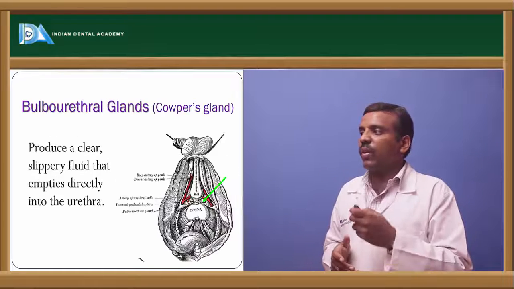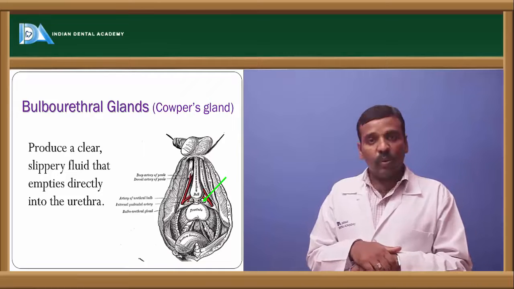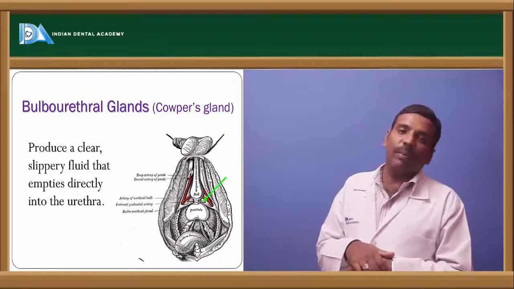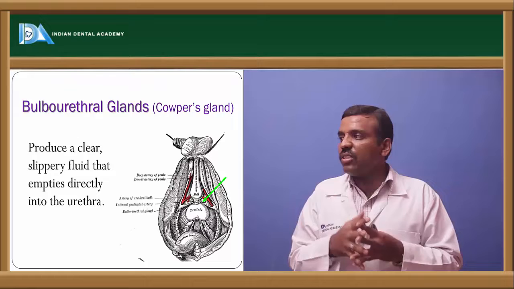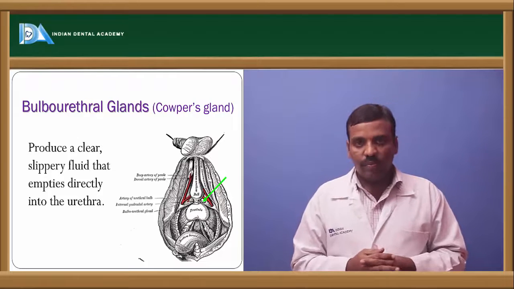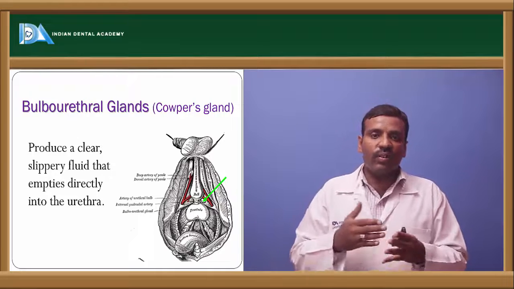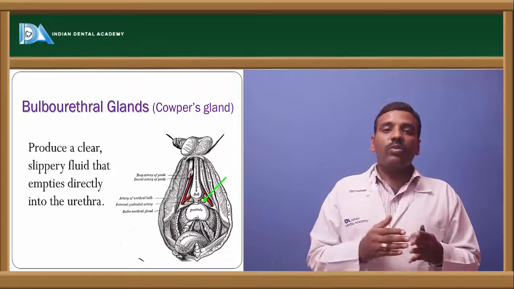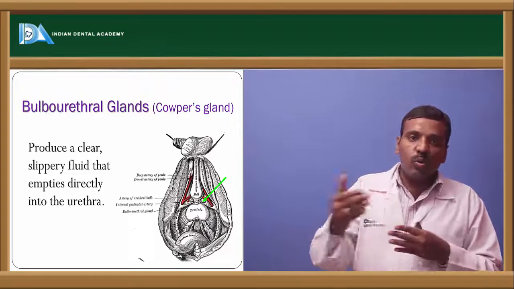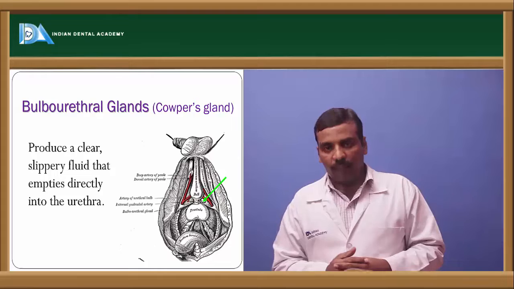Okay, and next one is the bulbourethral glands. It produces a clear and slippery fluid that empties directly into the urethra. It facilitates the transport of the semen into the urethra.